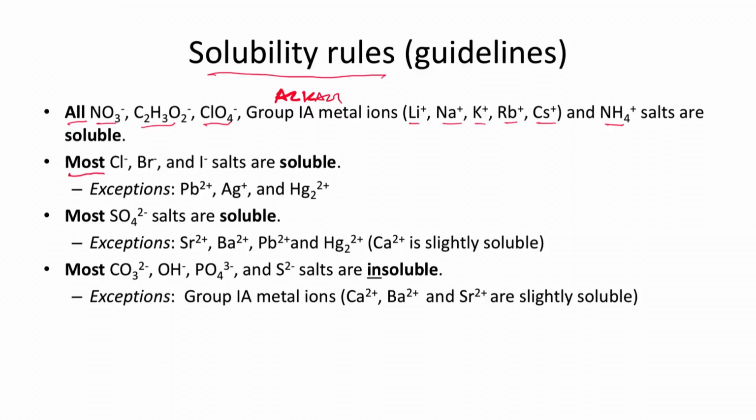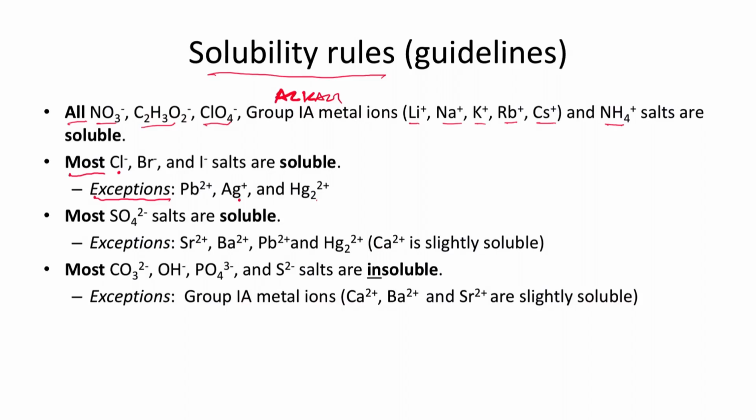Most halides containing chlorine, bromine, or iodine salts are also probably going to be soluble, but there are some exceptions. Here's where it gets a little interesting. Things like lead, silver, and dimercury are not soluble. In other words, if you had something like NaCl, sodium chloride, that would dissolve in water.